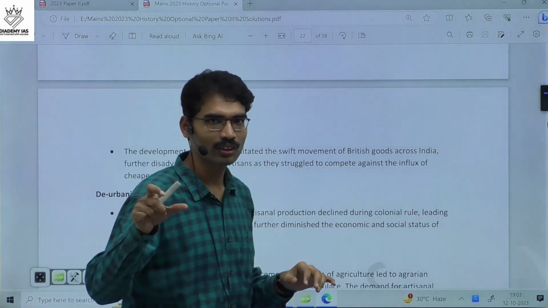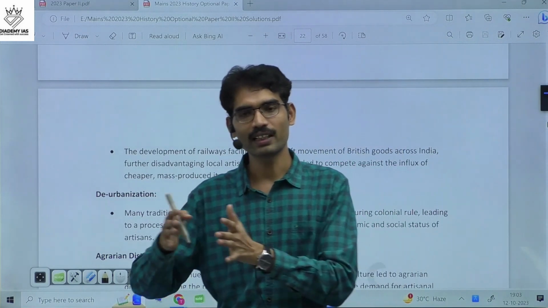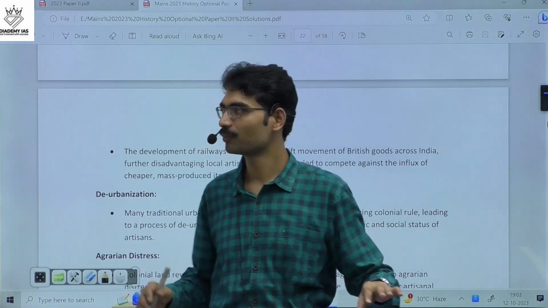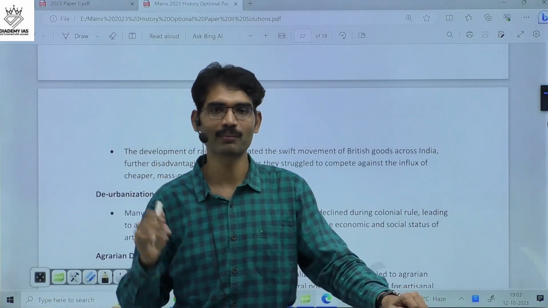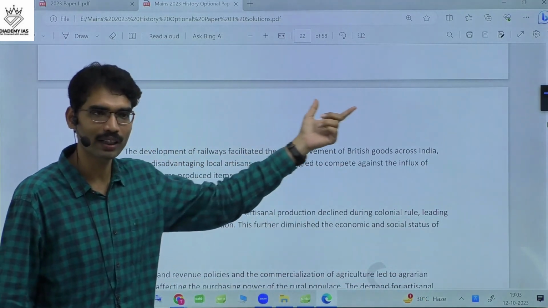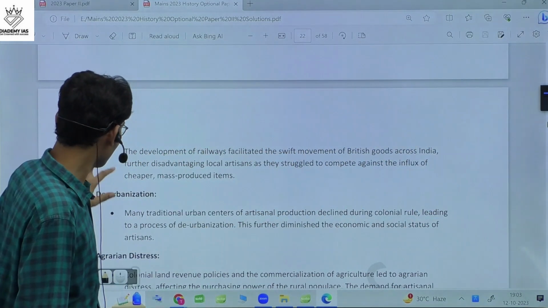In Britain also, infrastructure developed, railways developed. With their railways, markets and manufacturing centers integrated. But when it comes to India, what happened? Raw materials were taken away by the British. So they developed railways to take out the raw materials, but not for industrial purposes.